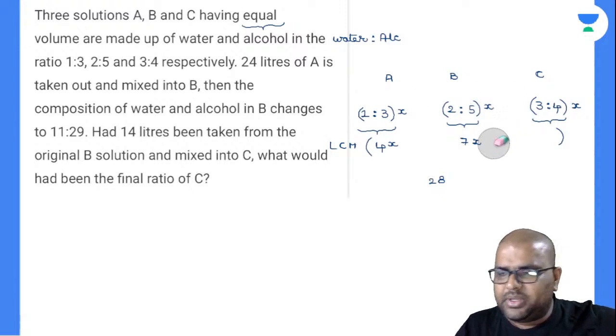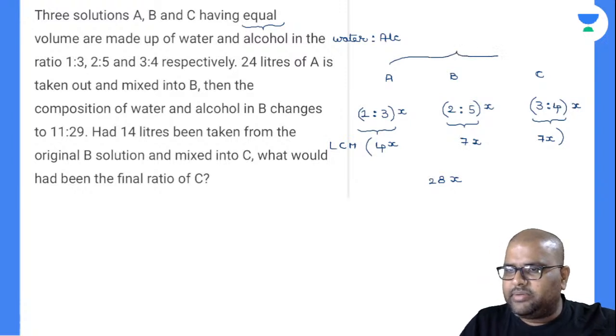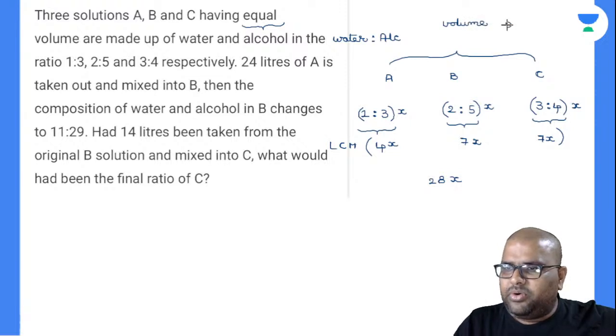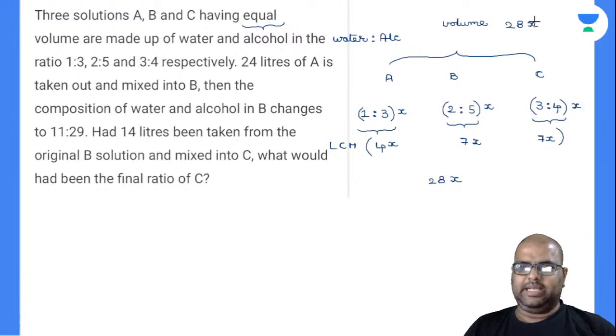So see here, 7x. Second. So below I took the LCM value as 28x. Now see here, A, B, C volumes are nothing but equal to 28x volume. Of course, in this 28x, the difference between water and alcohol will be different according to A, B, C. Now, what is the next point asked?